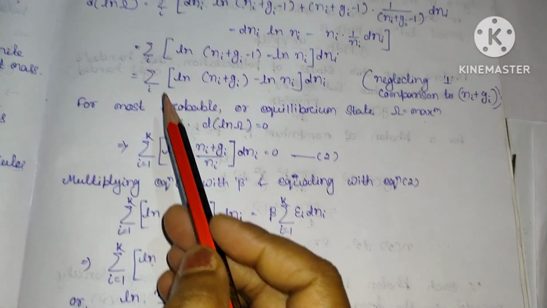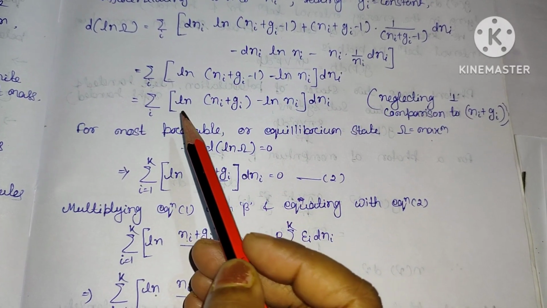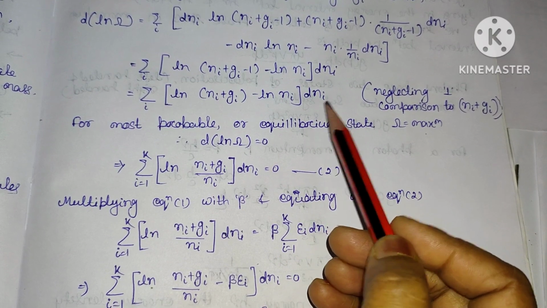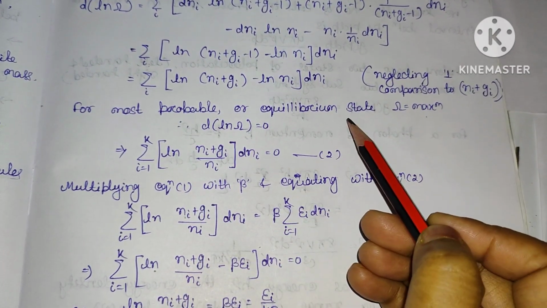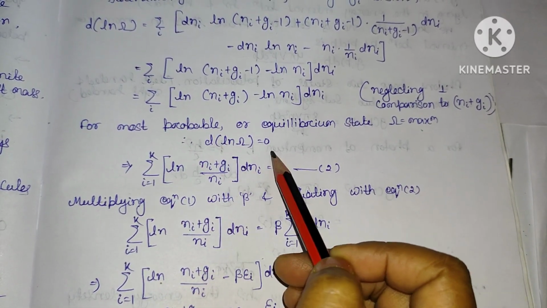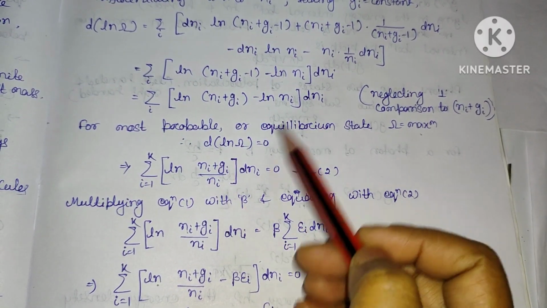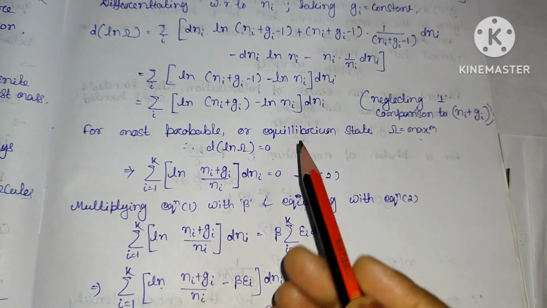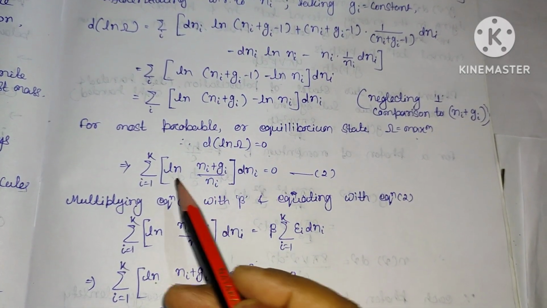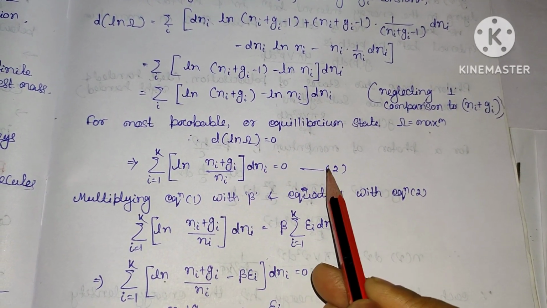Hence it can be written as d ln omega will be equal to, neglecting 1, ln(ni + gi) minus ln ni, whole into dni. For the most probable or equilibrium state, we can put omega to be maximum, hence d ln omega will be 0. So [ln(ni + gi) minus ln ni] whole dni is equal to 0, or we can write it as, this is log a minus log b, this will be log a by b, that is ln[(ni + gi) divided by ni] whole into dni, that is equal to 0.